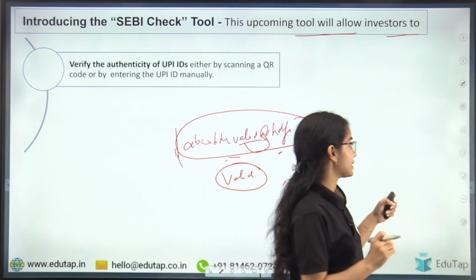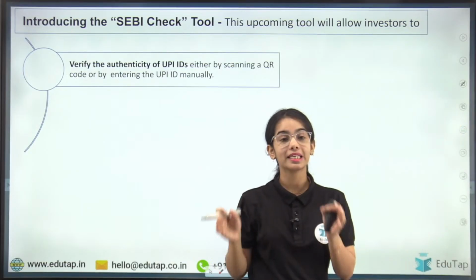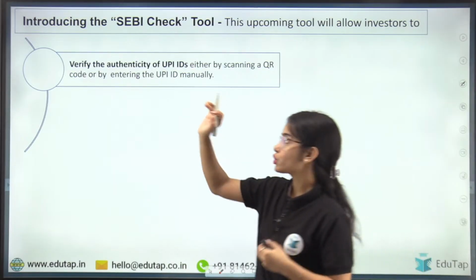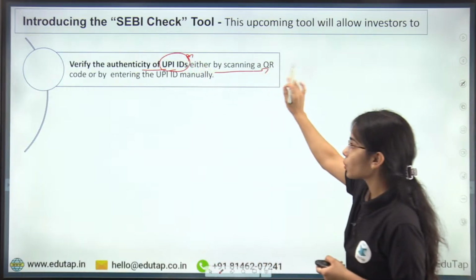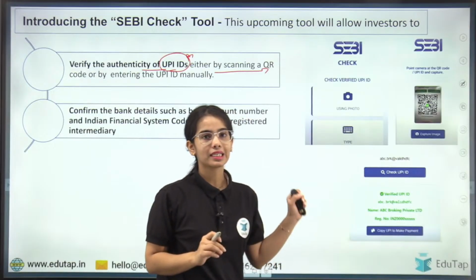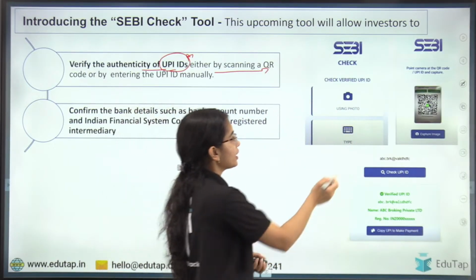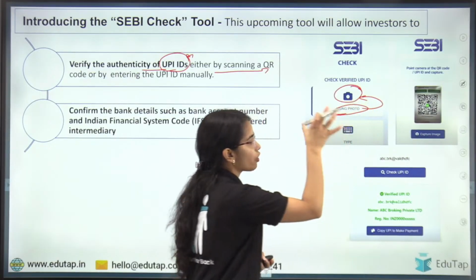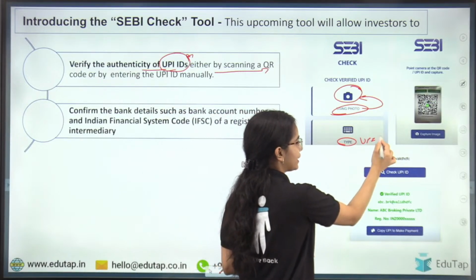In it you can verify the authenticity of UPI IDs, whether this UPI ID is actually related to a SEBI registered intermediary or not. To verify the authenticity of the UPI IDs, you can either scan a QR code or enter the UPI ID manually. So here you can see the kind of SEBI Check tool that is going to be brought, where you can take a photo of the QR code, or where you can type the UPI ID.